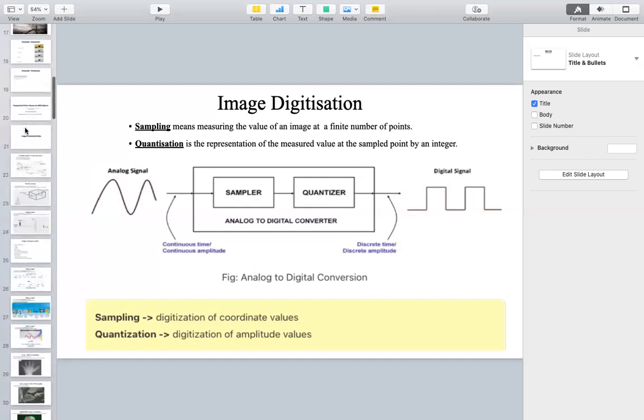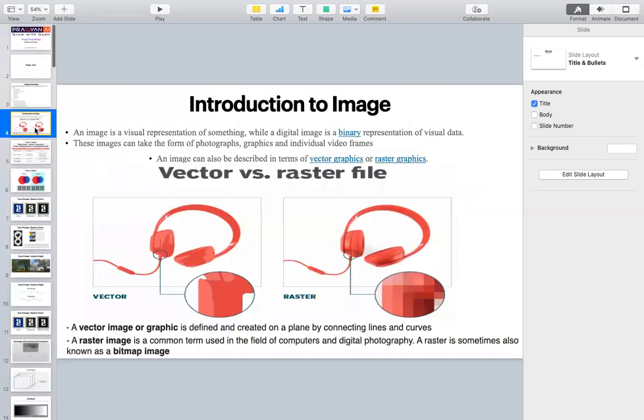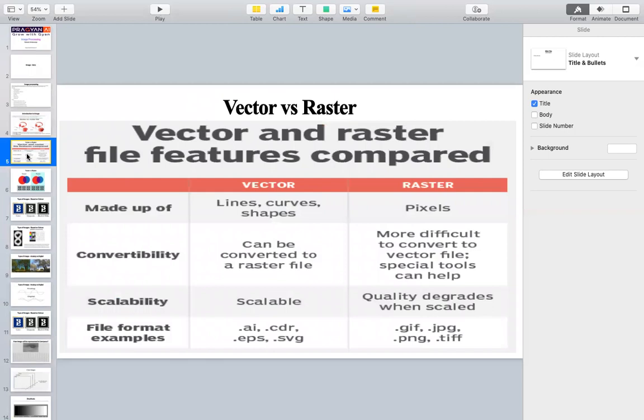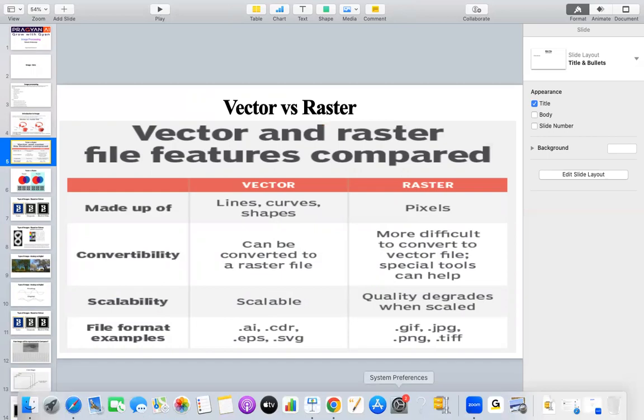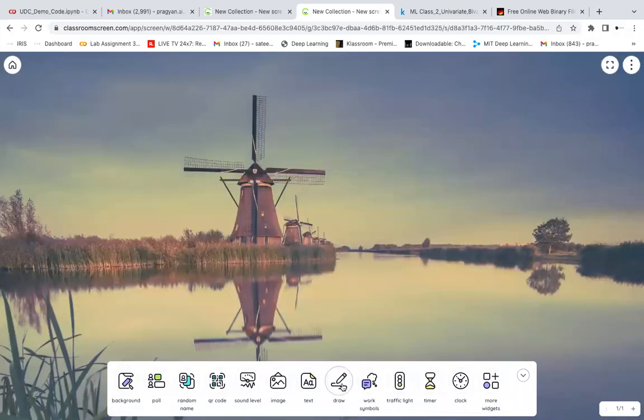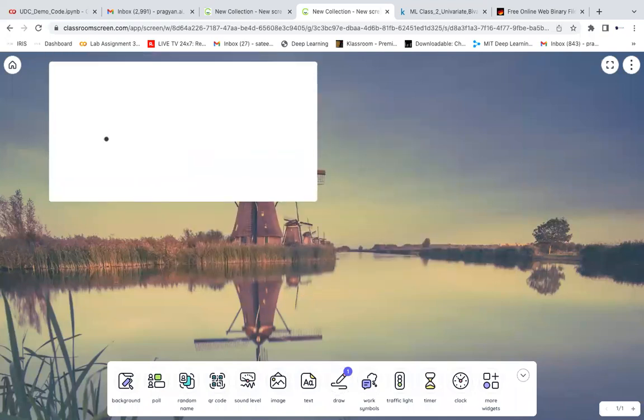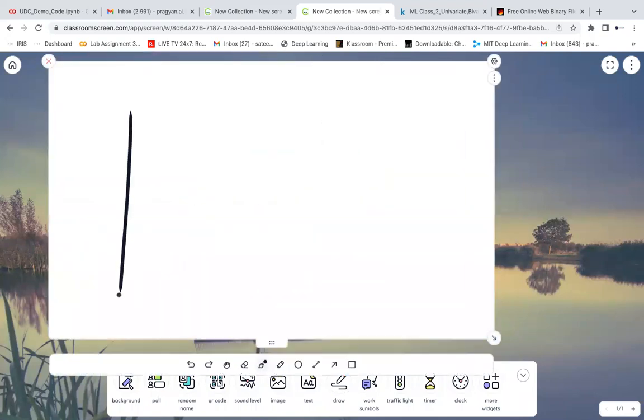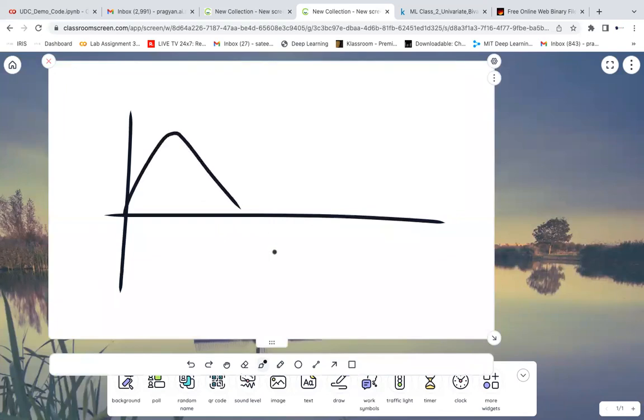What I'm trying to say is that all these raster files are digitized files. We will be able to convert from analog to digital. But when we try to convert from a raster file to a vector file and back to a raster file, there will be loss of some information because we won't be able to recover everything. For example, let me show that if I take a sinusoidal signal. If you take a signal something like this, I'm trying to take a few samples.